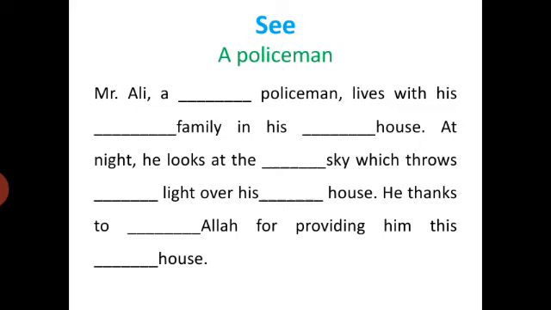Now this is the time for a story. It's a story of a policeman. No adjective is used in this story. It's so simple, but you can add adjectives. Now read this. Mr. Ali, a policeman, lives with his family in his house. At night, he looks at the sky which throws light over his house. He thanks Allah for providing him this house.